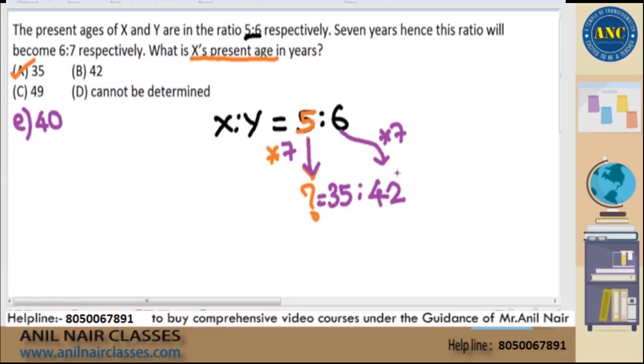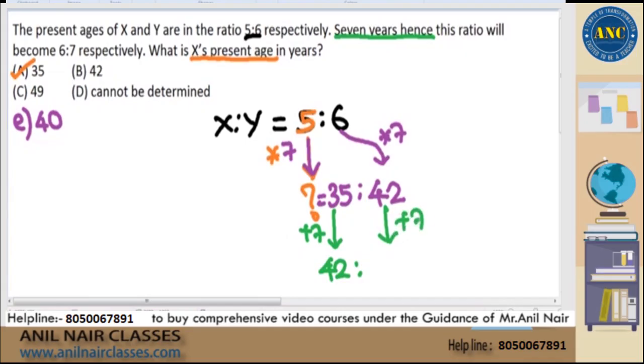Before that you need not require the second statement. If more options are satisfying, now you require the second statement. Read it. The second statement is 7 years hence. 7 years hence is nothing but 7 years later. 35 plus 7 is 42.